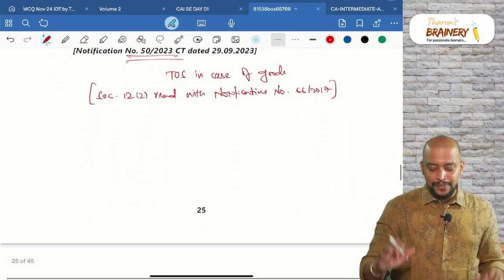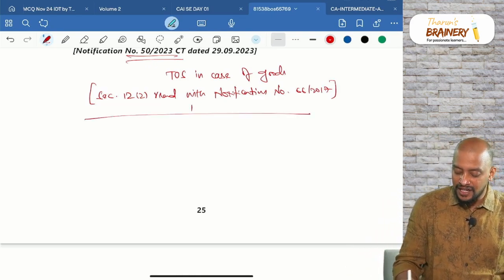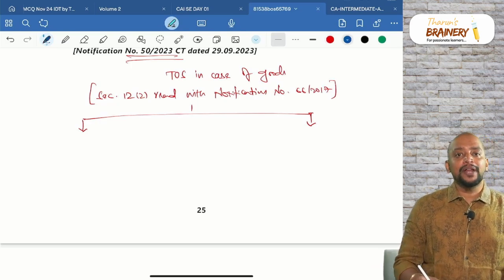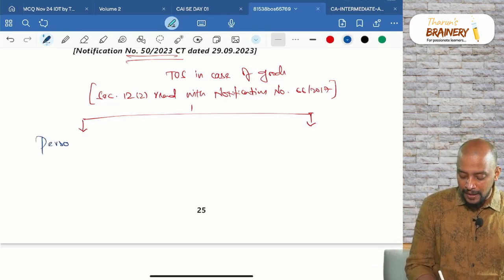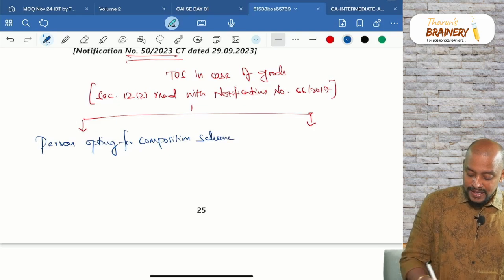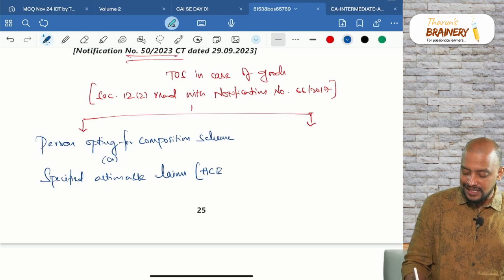So section 12 subsection 2 read with notification number 66/2017. We will divide it into two. What is that? In case of person opting for composition scheme or specified actionable claims. What are the specified actionable claims? HC block. So specified actionable claims is HC block.